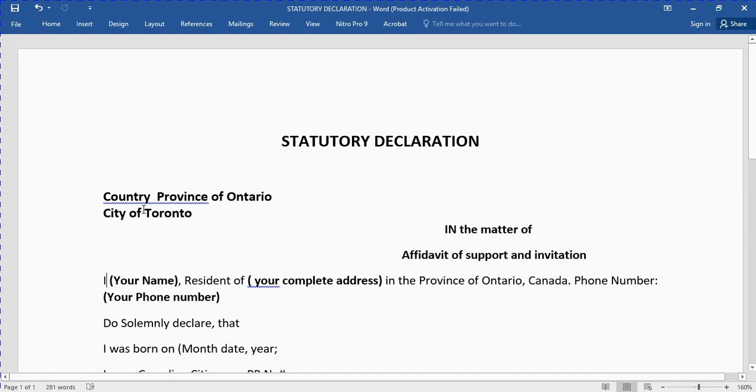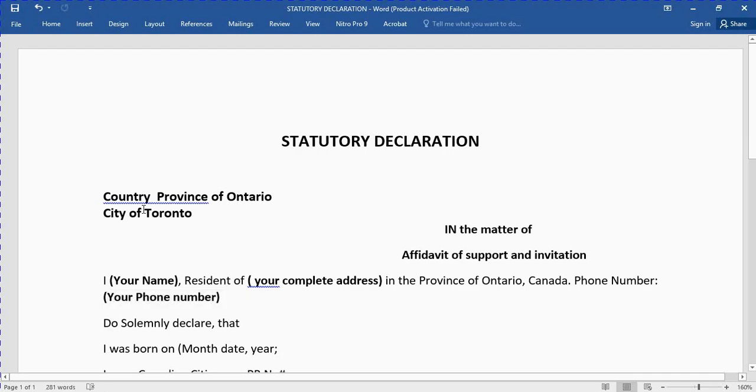First you have to write down your complete name here, resident of, your complete address. In the province you have to write down your province name, then the country, and the phone number.